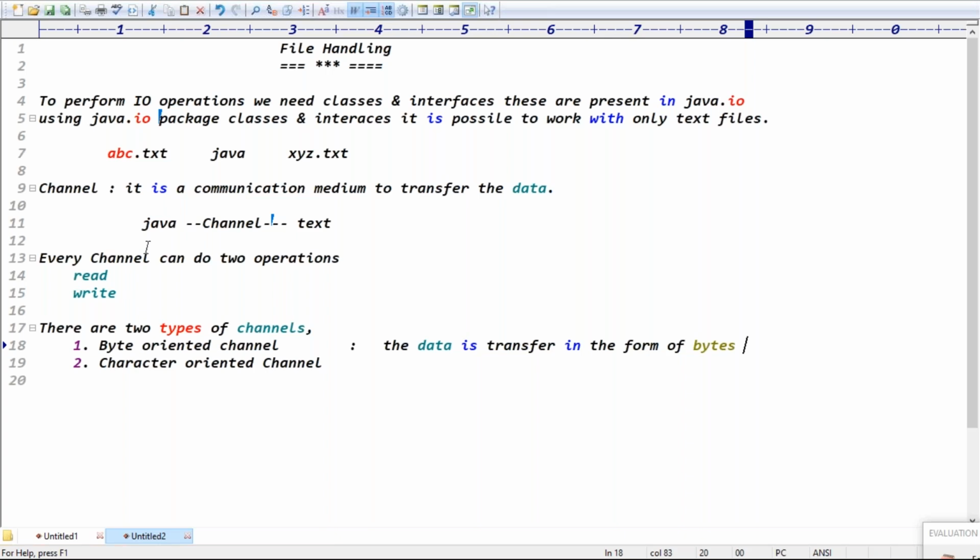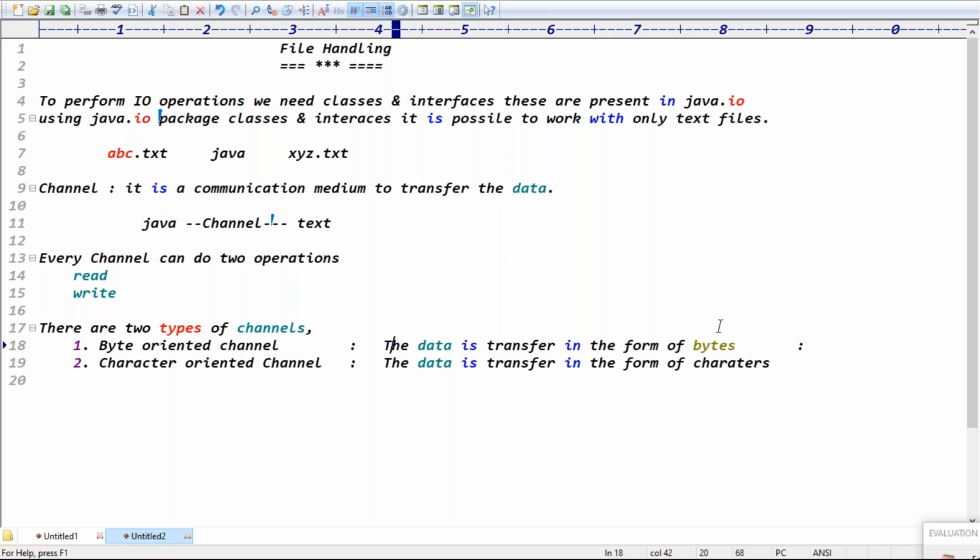If you create a byte oriented channel, the data is transferred in the form of bytes. If it is a character oriented channel, the data is transferred in the form of characters.